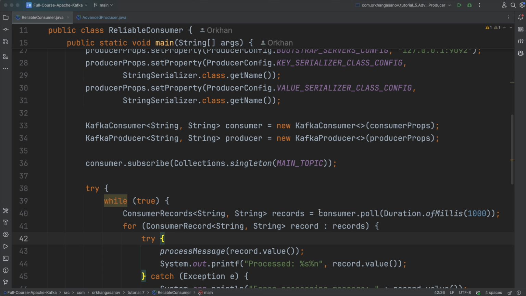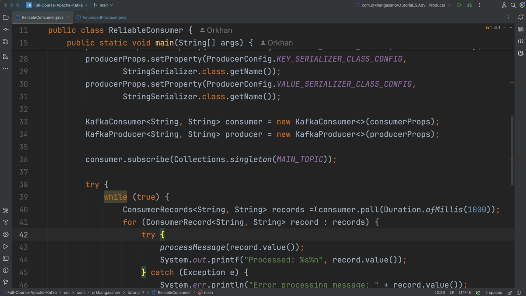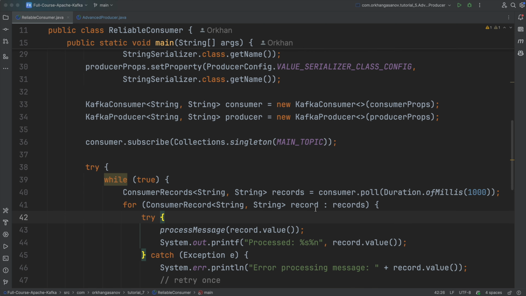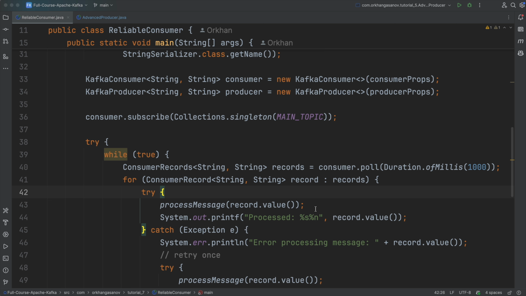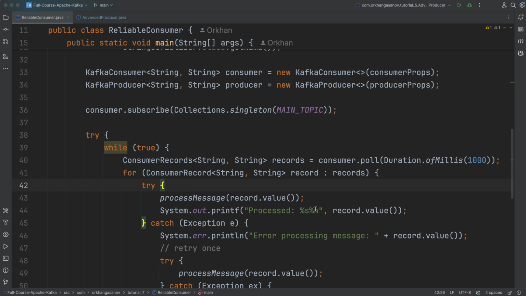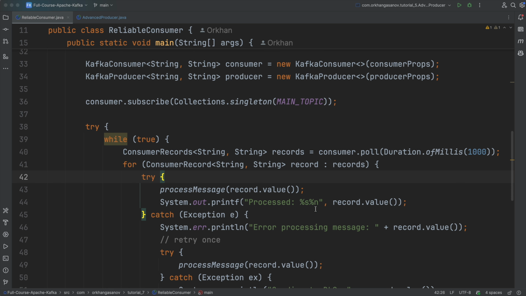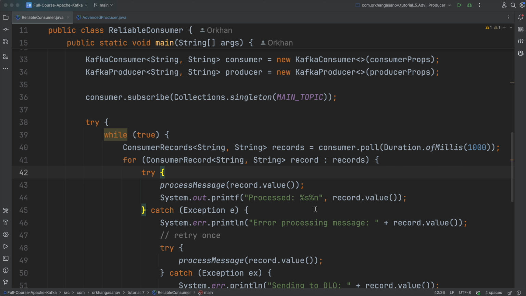Let's say that we have a payment and we have a topic that receives a payment and it's important transactions, and whenever we are receiving a payment, some of the payloads, some of the messages that we receive, are malformed. So what it means is they contain an error and we should not process those messages. Let's see how we are going to handle that scenario.